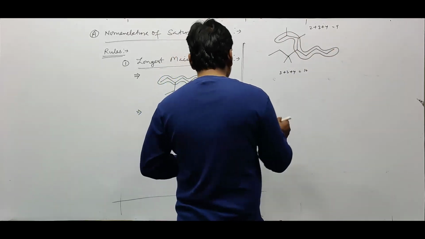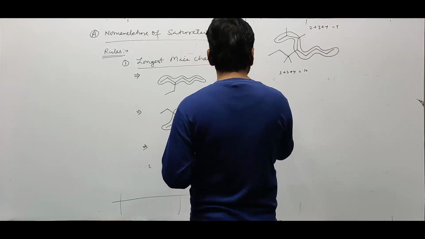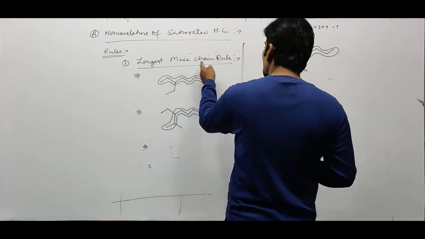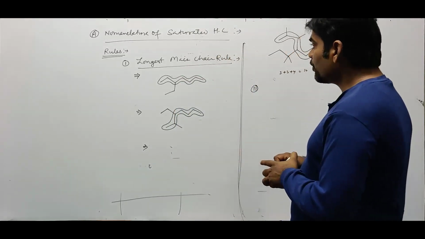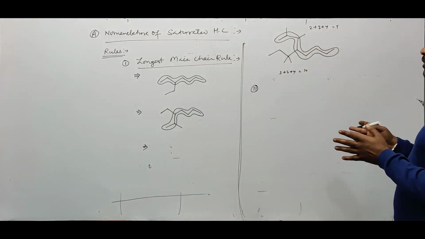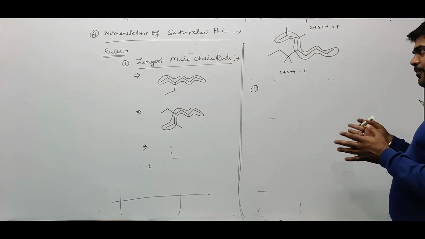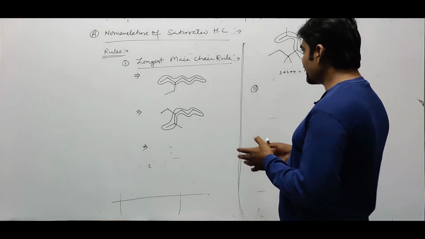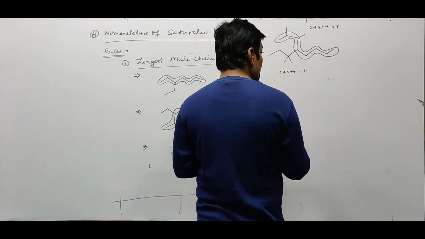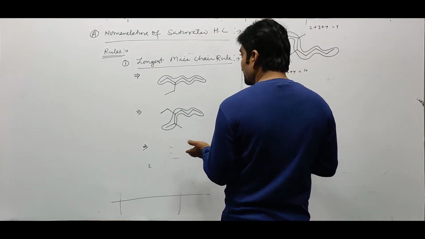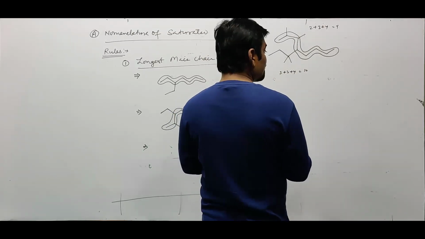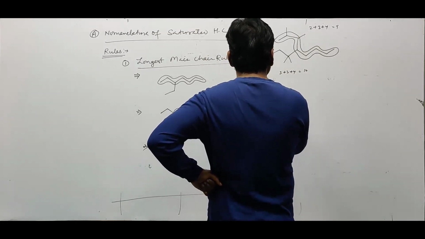Alright. Then the second rule is there. What is that? This was the longest main chain rule. So now from the given structure, we will be able to identify the longest main chain. Then, from the longest main chain, next is the numbering system. We should give the numbering from the corresponding side in the chain. So next is the numbering rule.